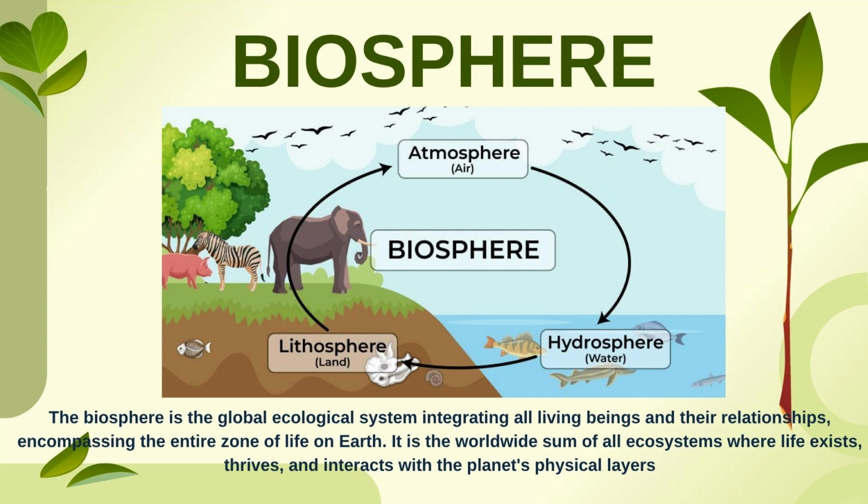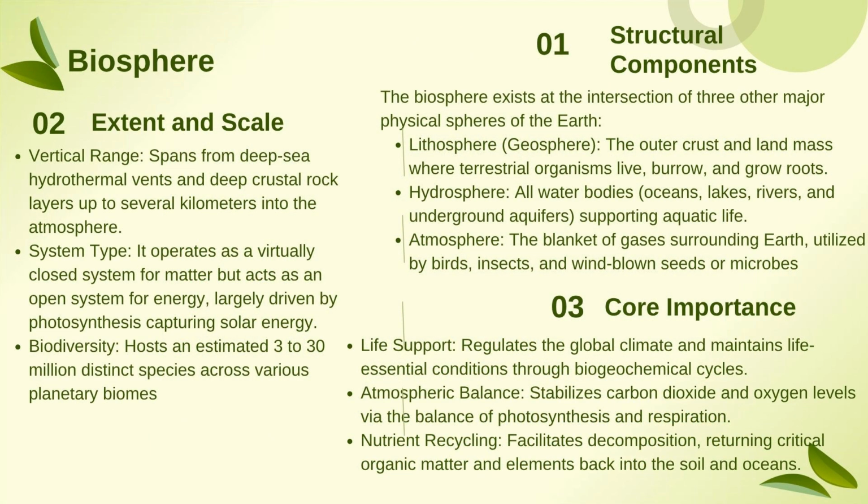In this biosphere we have to study three main things. First one is structural components. The biosphere exists at the intersection of three major physical spheres of the earth, that is lithosphere, hydrosphere and atmosphere. Lithosphere is also called the geosphere. It is the outer crust or the landmass where organisms live, or where plants grow their roots.